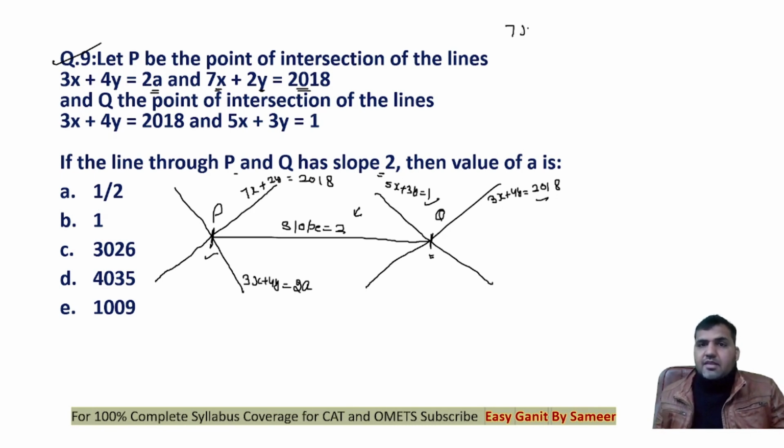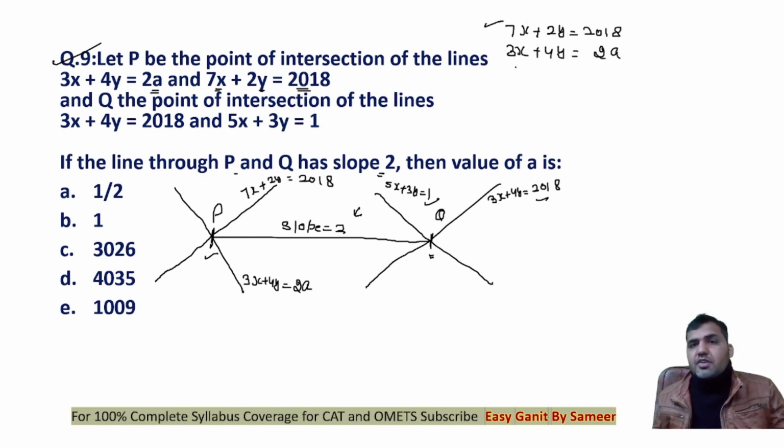Let's do this. 7x plus 2y is equal to 2018 and 3x plus 4y is equal to 2a. If I want to find out the point of intersection of these two lines, multiply the first equation with 2. 14x plus 4y is equal to 4036. Right.